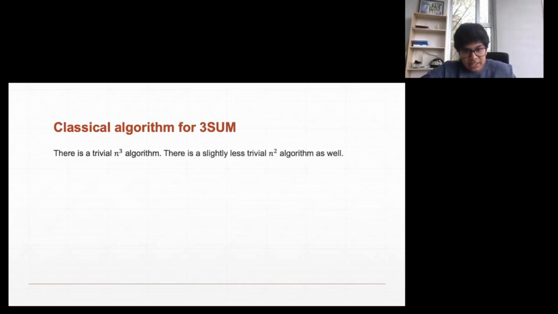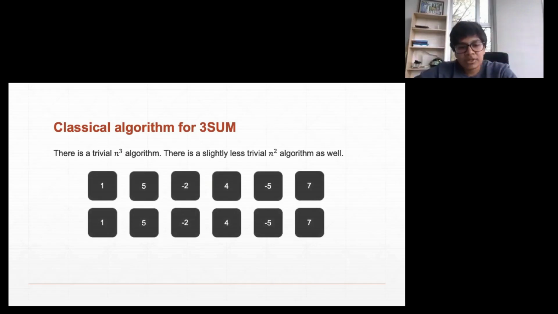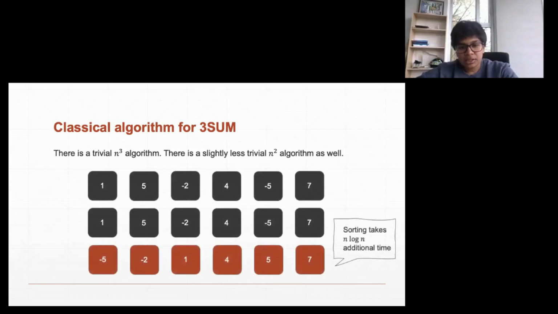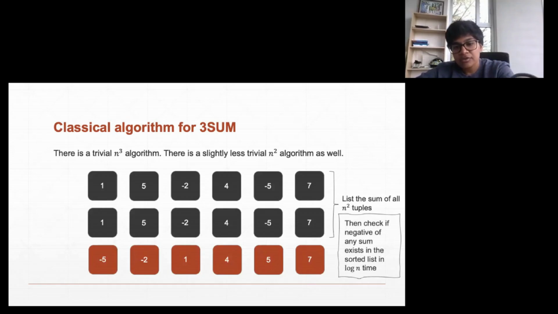But there's a slightly less trivial but nicer n^2 time algorithm, and this is how it goes. Take this set S, make a copy of it, and make another copy of the same list. Now make a third copy, but take an additional n log n time and sort the whole list, okay? Now, what you need to do is go through these tuples. Because we have two lists, we have n^2 tuples, and check if any of these tuples is present in the third list with a negative sign.